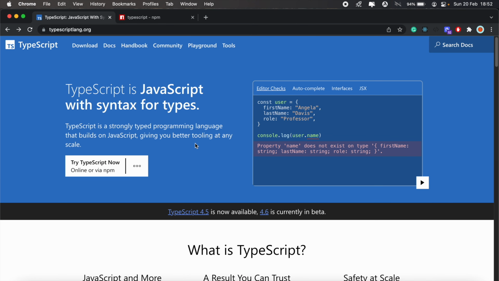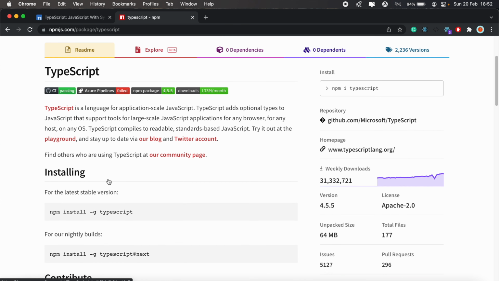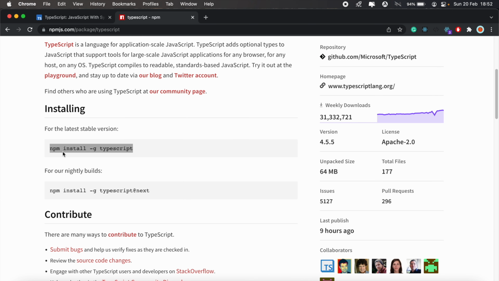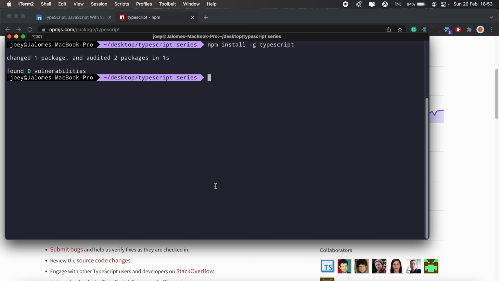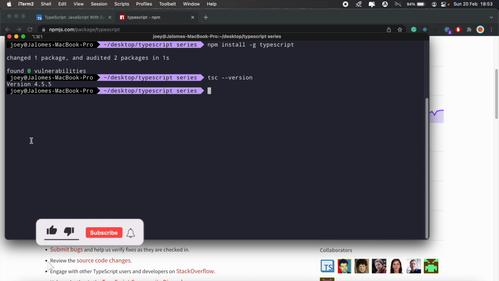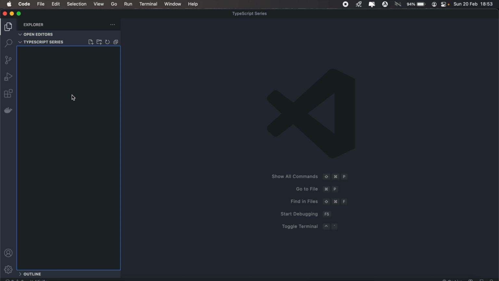So to get started, let's head over to npm and install TypeScript. So we'll copy the installation command, and then we'll just paste that in. And this will also install the TypeScript command line tool. So I already have TypeScript installed, and we can check the version that has been installed by using the command line tool. So we'll just type tsc --version, and then you can see the version that I've already got installed. And then I'll just open this folder in my VS Code, and then here we'll create a new file.